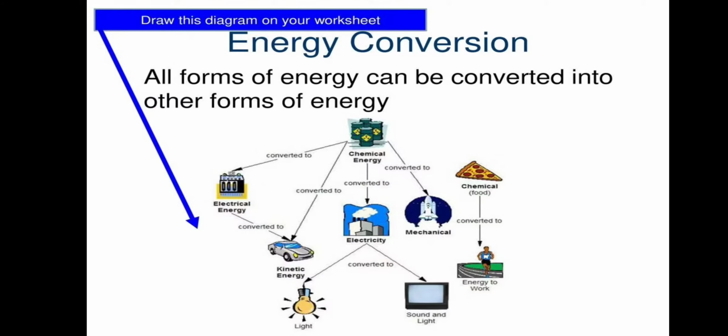So here pizza is there. Pizza is chemical food. When you intake food, then a chemical reaction occurs inside your body, inside your cells, and after that it converts it into energy to work. Okay, beta, so every form of energy can be converted into other forms of energy.